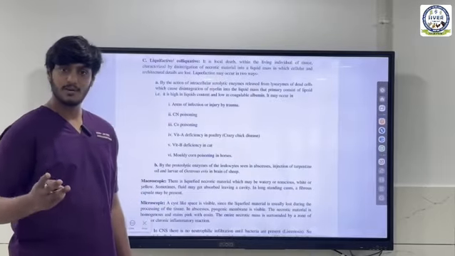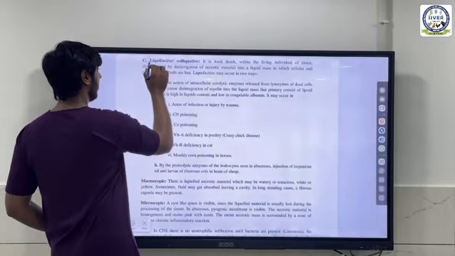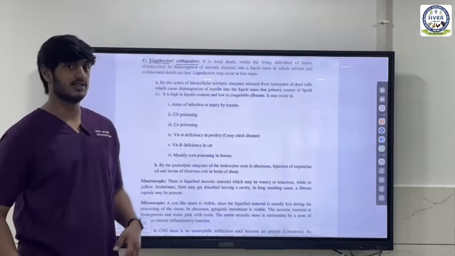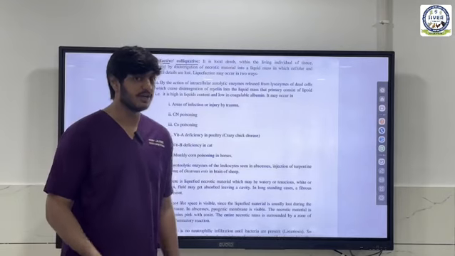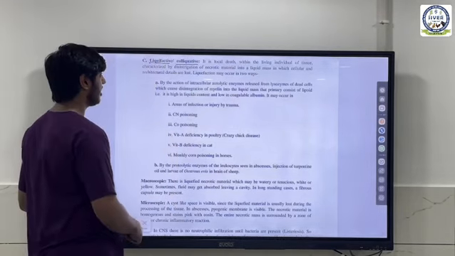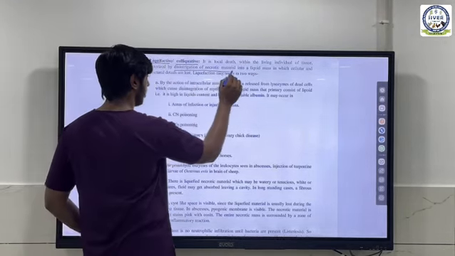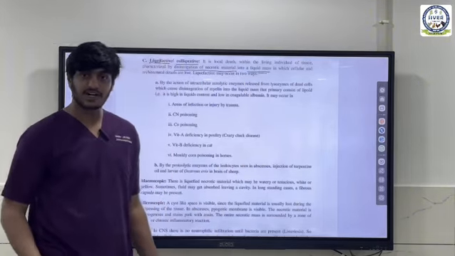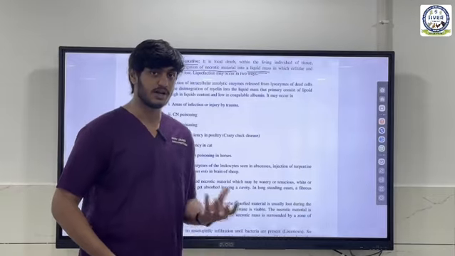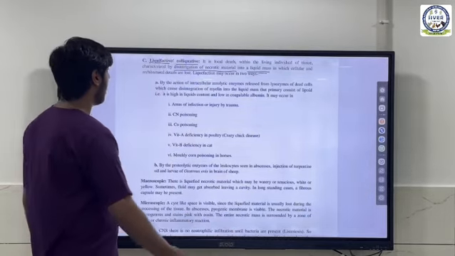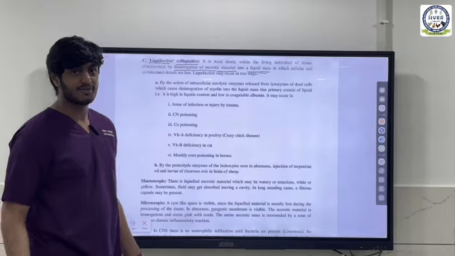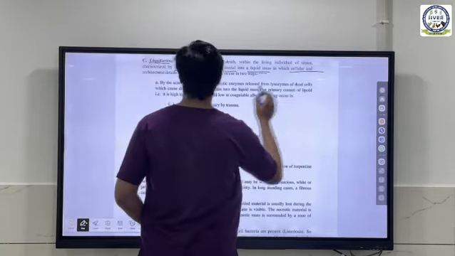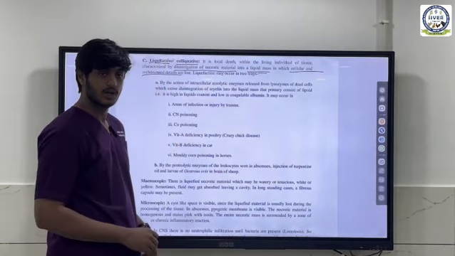Now coming to the third type of necrosis. This is your liquefactive necrosis. So again, it is the local death of tissue inside a living individual. It is characterized by disintegration of necrotic mass material into a liquid mass. So basically liquefactive, so it becomes liquefied. The necrotic masses become liquefied. And of course, since everything is getting liquefied, neither cells nor architecture will remain. So loss of cellular and architectural details.